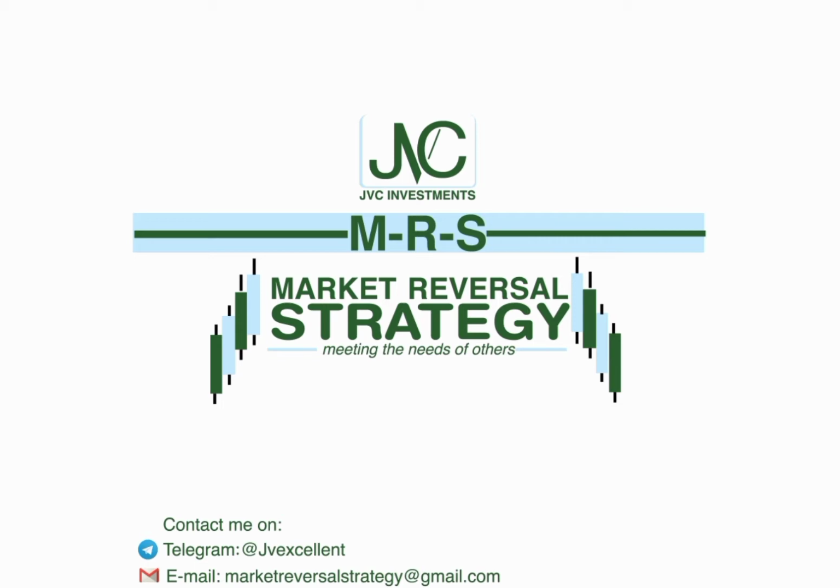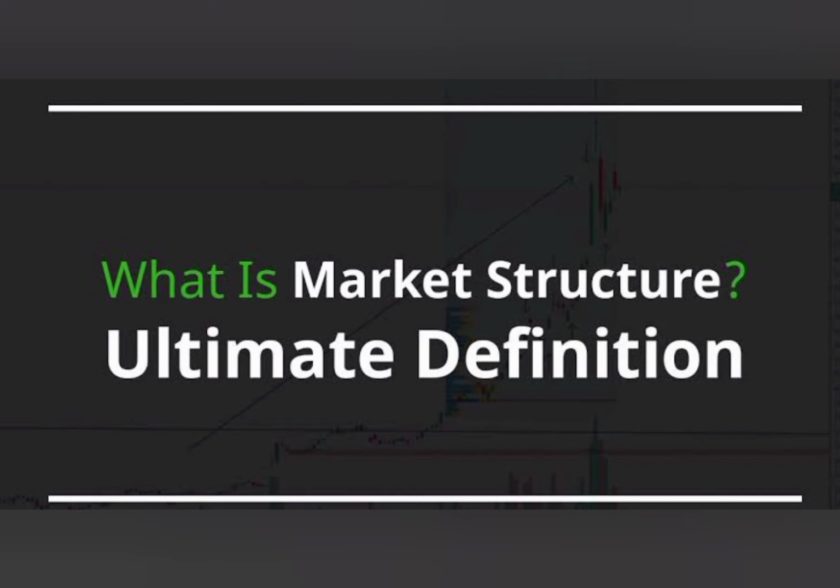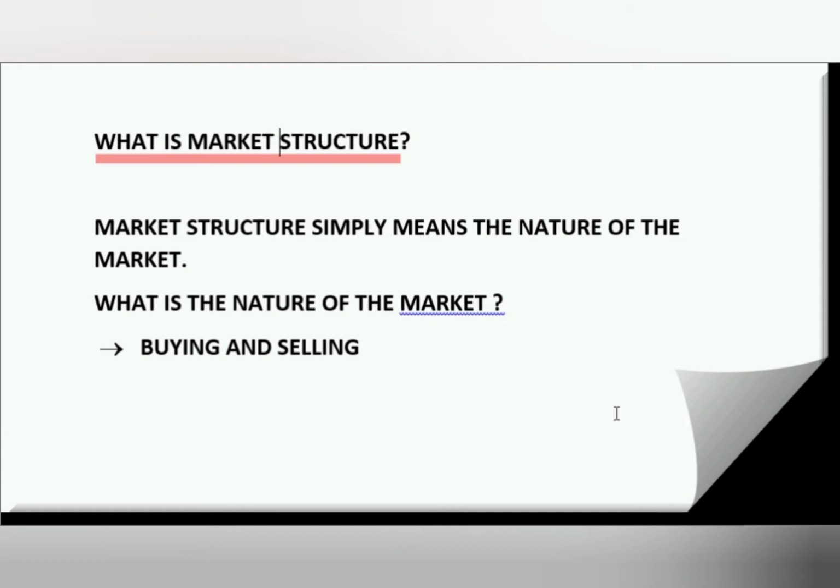In this series, we'll be talking about market structure. What is market structure? Because the first thing you need to understand about financial instruments is the nature of the market. The ultimate definition of market structure simply means the nature of the market. And what is the nature of the market? The nature of the market is buying and selling, buying and selling, buying and selling. That is just the nature of the market.